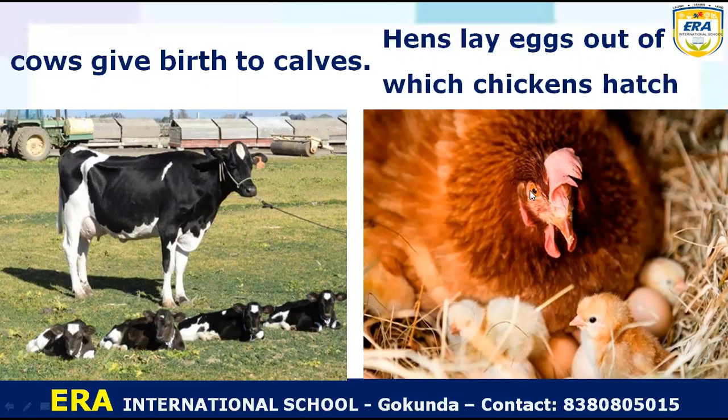Like that, it is the hens. Hens first lay eggs, and after 20 days they give out chickens. These chickens and hens are similar to each other. So it is clear that a living thing produces another living thing like itself. This is called reproduction.